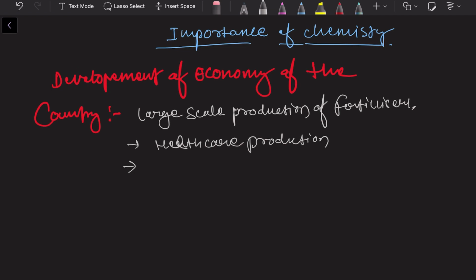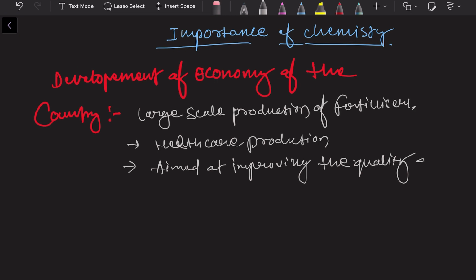And the importance of chemistry is also aimed at improving the quality of life. How does it improve the quality of life? If we see in our daily life, how does chemistry affect our daily life?